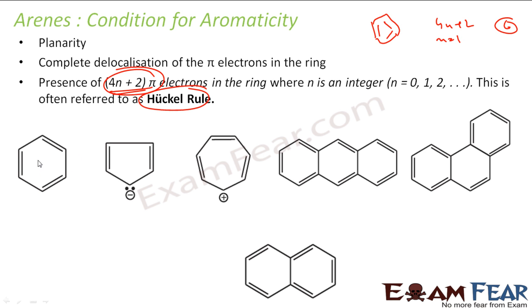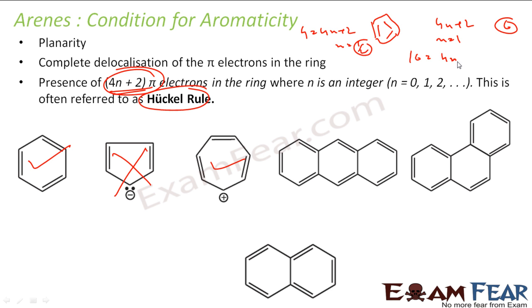For example, benzene: we know benzene is planar and it has 6 pi electrons. So it follows 4n plus 2 by Huckel rule. So it is aromatic. You talk about this one. It has 2 plus 2, 4 pi electrons. It won't follow Huckel rule, because if you say 4 is equal to 4n plus 2, you get n equal to 1 by 2. So this is not an aromatic compound. We talk about this. It has 6 electrons, right? So it is aromatic. We talk about this one: 1, 2, 3, 4, 5, 6, 7, 8, into 2, 16 electrons.